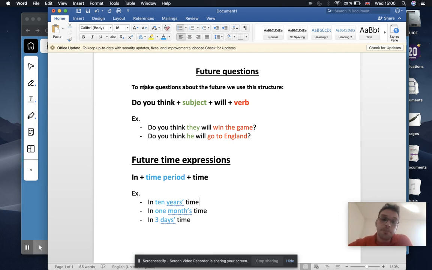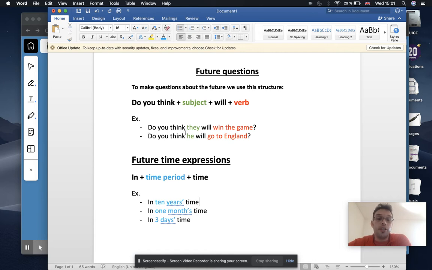Okay. So it says to make questions about the future, we use this structure. All right. So look here. So we have the phrase, right? The key phrase is do you think? Do you think? And then we have the subject, will, right, for the future, and then the verb, right, or the verb phrase. Here's an example, two examples.